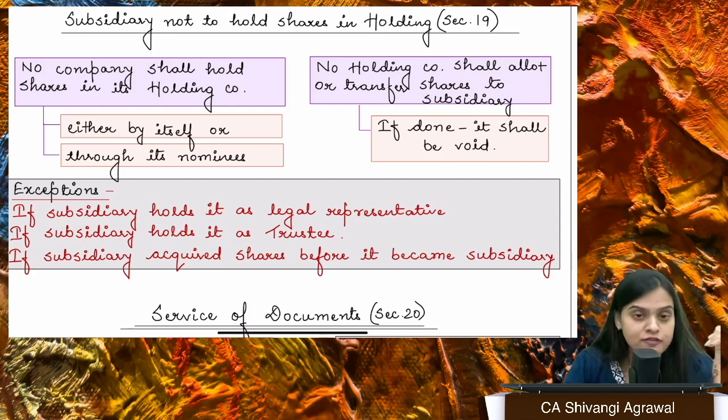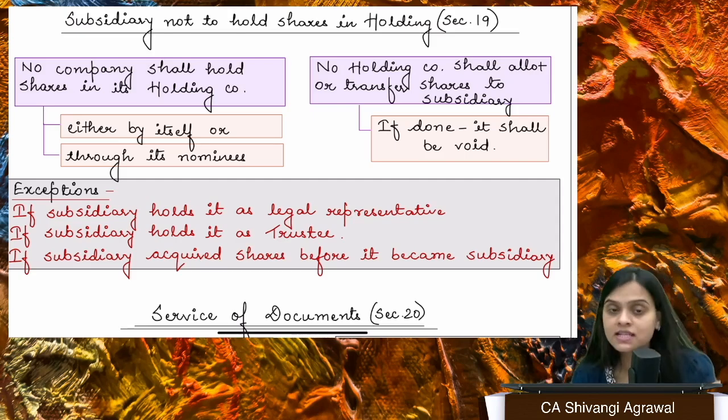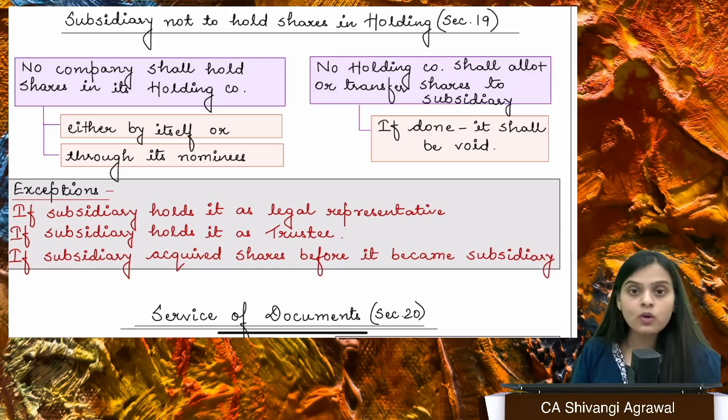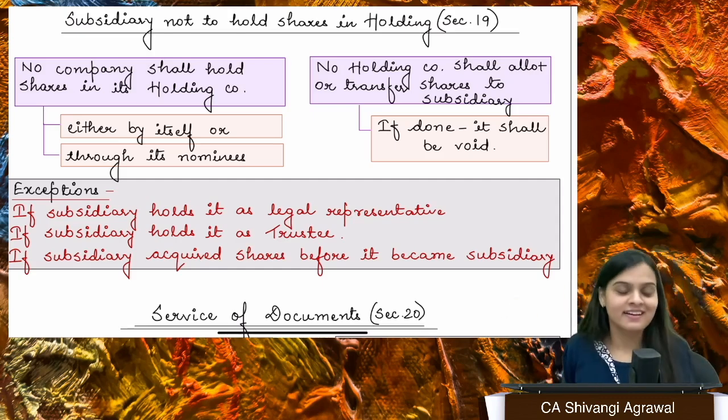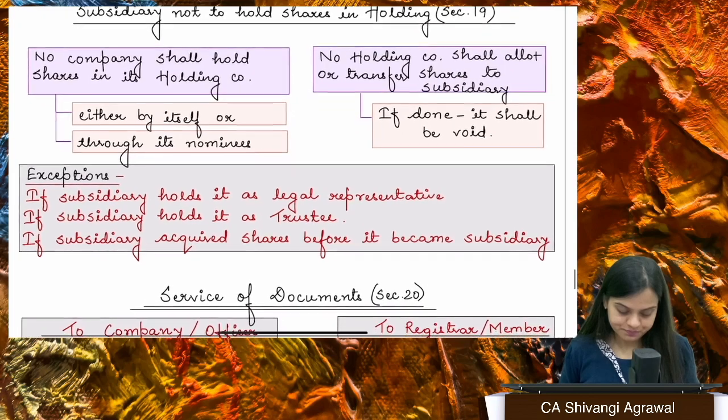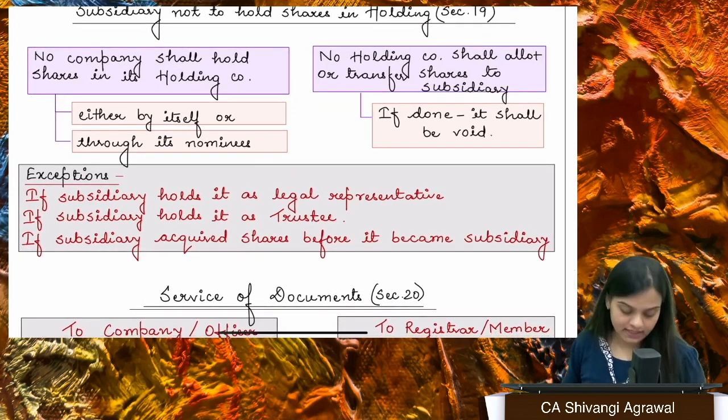Okay, fine. Then we have section 19, which talks about subsidiary and holding. That a subsidiary company cannot hold shares in its holding company, right? It's going to be like a vicious circle, right? So it is not allowed. However, there are certain exceptions. What are the exceptions? Exception number 1.